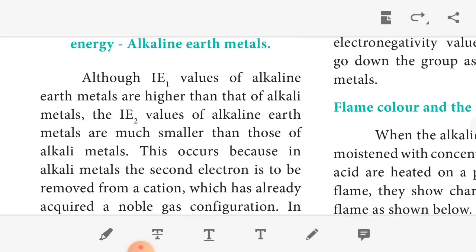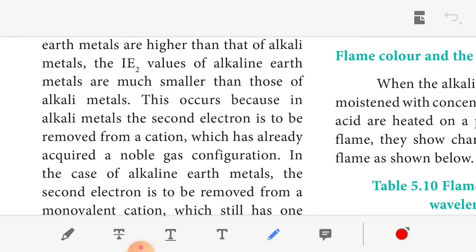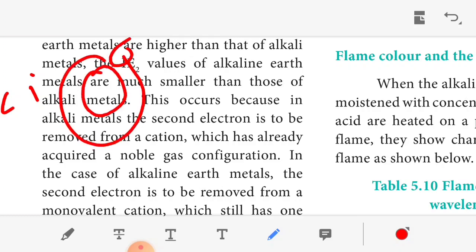This occurs because in alkali metals, the second electron is removed from the cation which has already attained the noble gas configuration. For example, in lithium the outermost electron is 1. So it loses 1 electron and attains the noble gas configuration. When the second electron is removed, it already has the noble gas configuration.